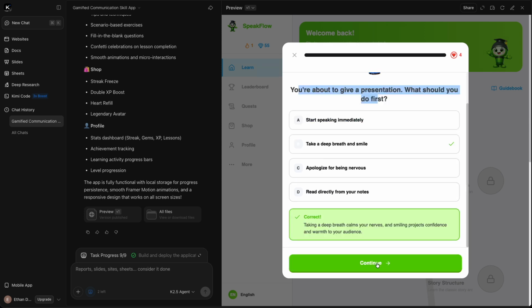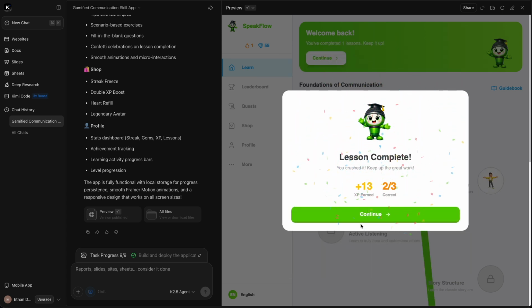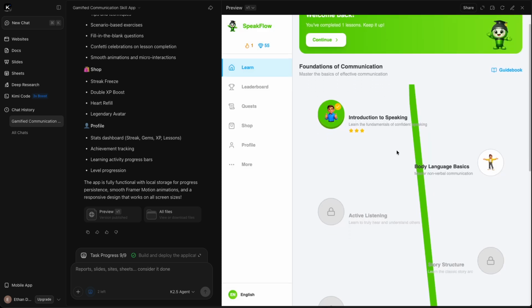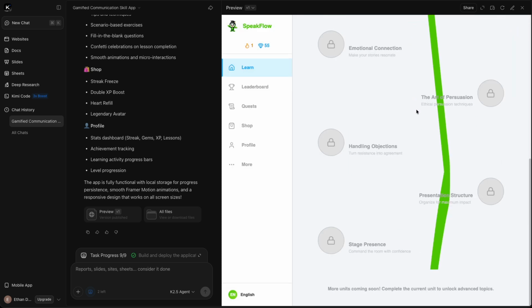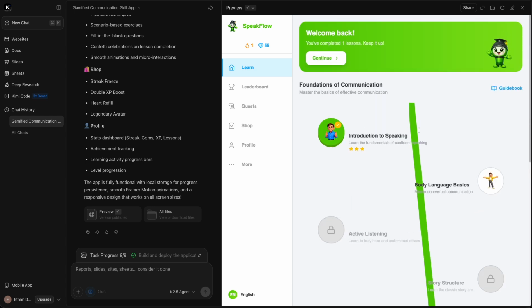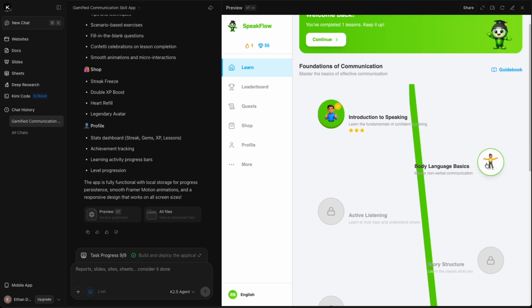So very basic stuff. It's not exactly teaching you anything new here, but it's still correct information. And the more important part, all the app functionality is working. Now, here's a weird thing. This green line has now gone the whole way down. So that would be incorrect. It should have just gone to this body language as it's supposed to curve through it.